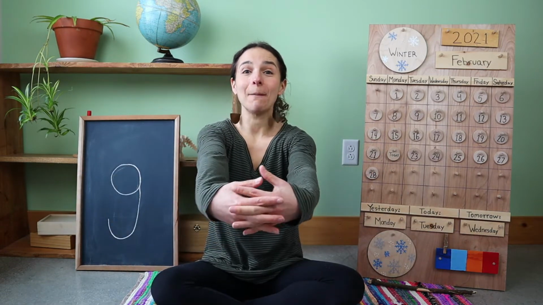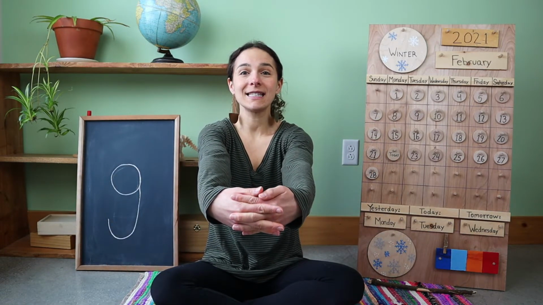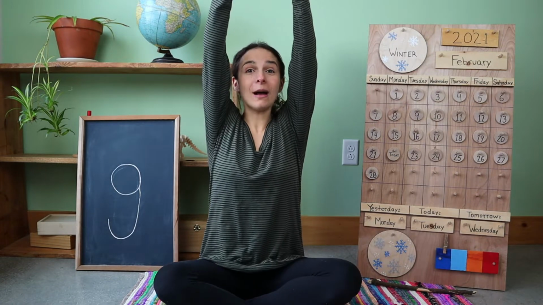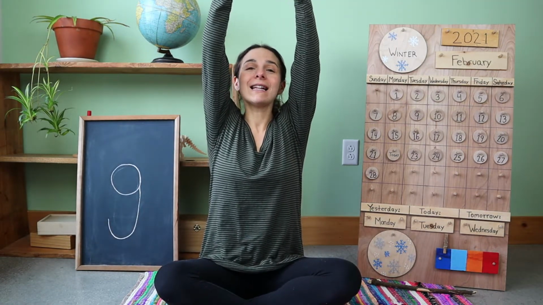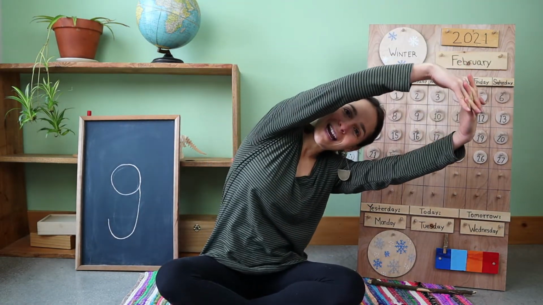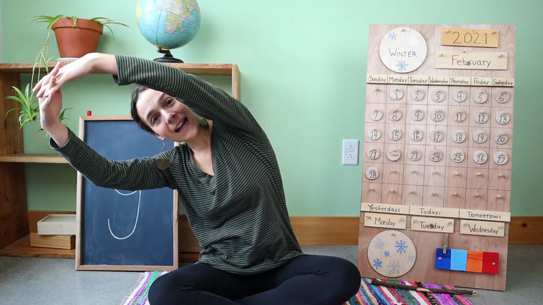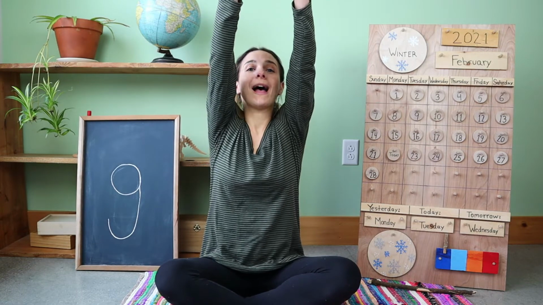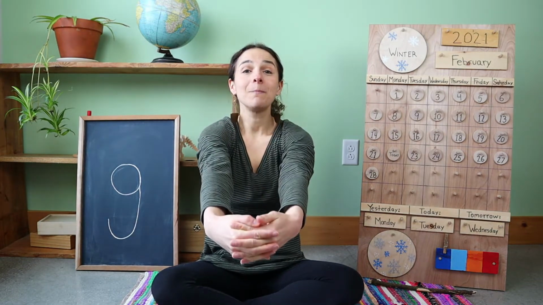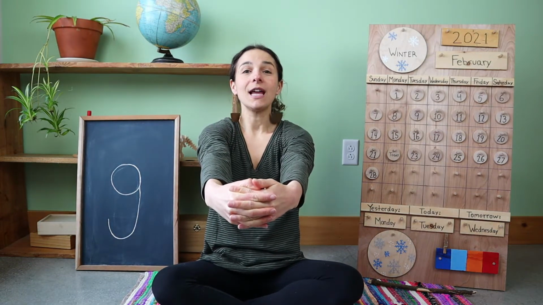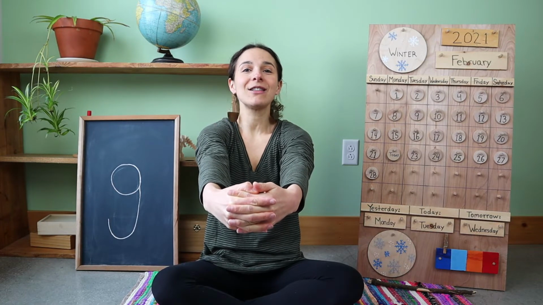Let's make our arms into a big circle out in front of us like this. Now raise that circle up over your heads, and let's give a little stretch from one side. Stretch over to the other side. Now let's bring that circle back down in front of us like this. And now it's time to sing together. If you know the words, make sure to sing along with me.